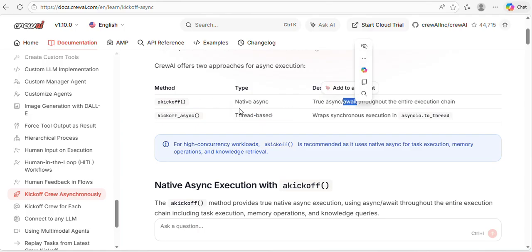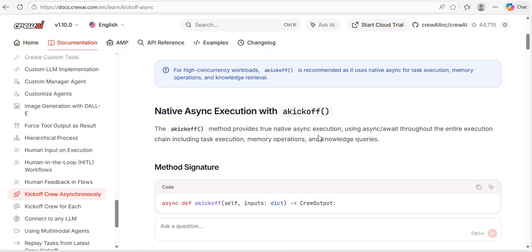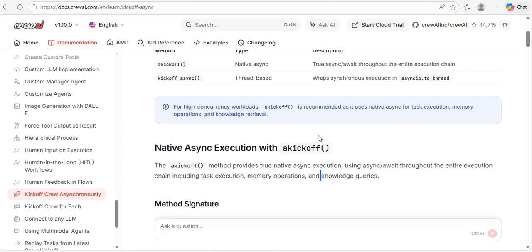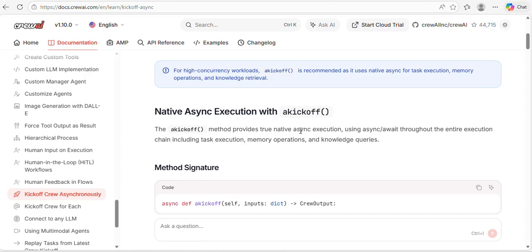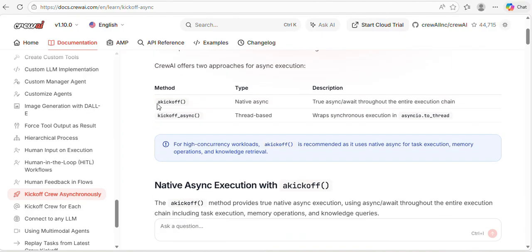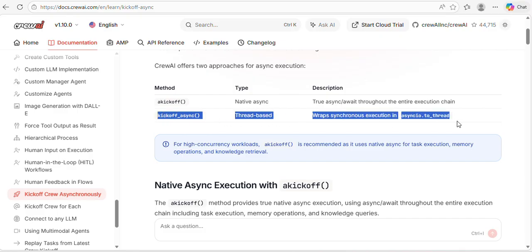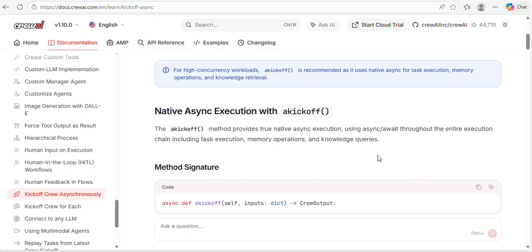If you see native async, this akickoff and akickoff_for_each are important while creating an application, when you want to execute the crew kickoff in an asynchronous way. In that case, akickoff and akickoff_for_each will help you a lot to execute the function concurrently. So in this video we are only going to discuss this akickoff native async execution. If you want to learn everything, just come to this documentation page and go through it directly.